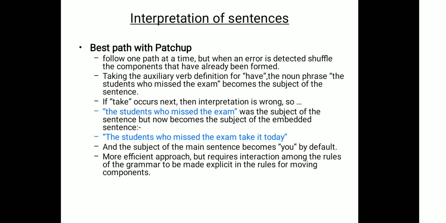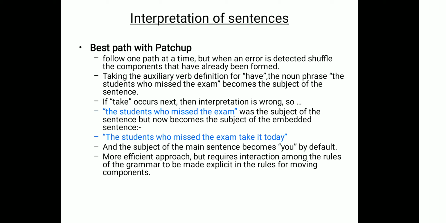Best path with patch up. Follow one path at a time, but when an error is detected, shuffle the components that have already been formed. Taking the auxiliary verb definition for "have", the noun phrase "the student who missed the exam" becomes the subject of the sentence. If "take" occurs next, then the interpretation is wrong.